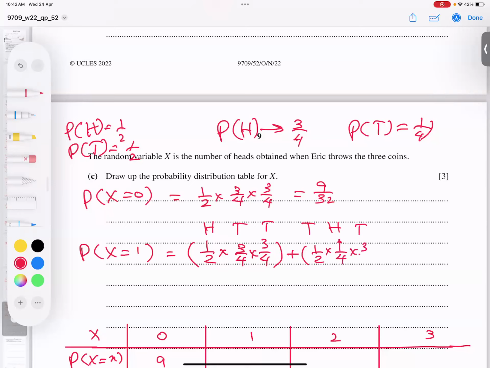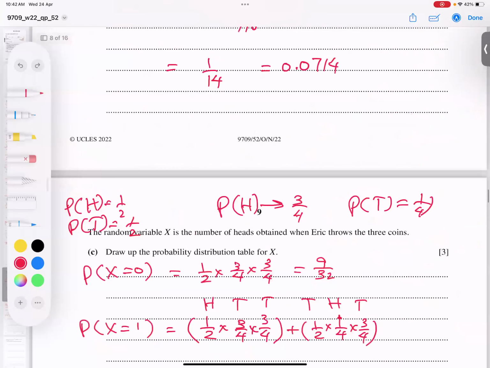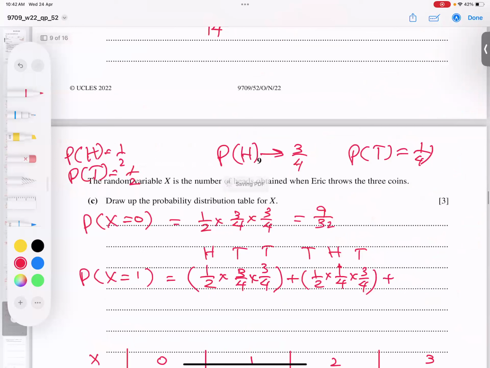And tail is coming 3 by 4. Let me find THT. So THT, this branch, you see, 1 by 2, 1 by 4, 3 by 4, 3 by 4. So that is a clear idea. And the last option T, if the head appears, look, head appears in the first position, second position, and third position. And I believe you got my point. Half into 3 over 4 into 1 out of 4.